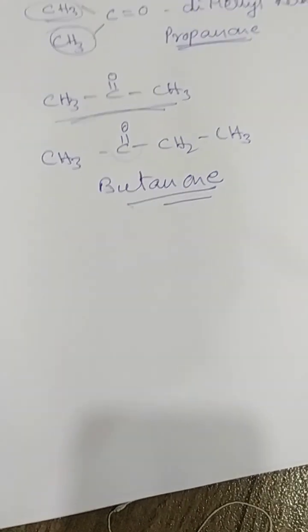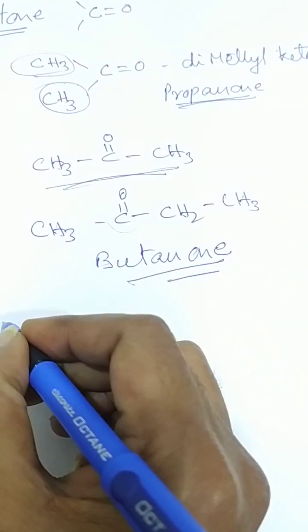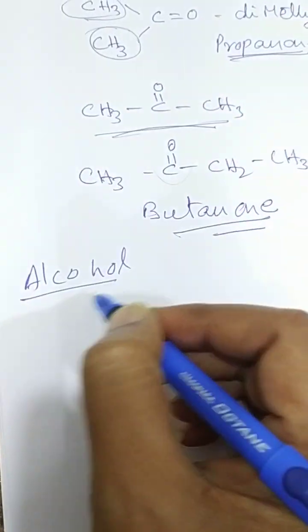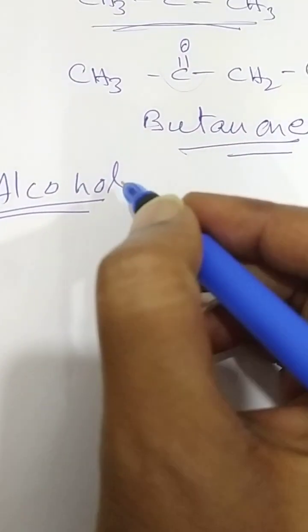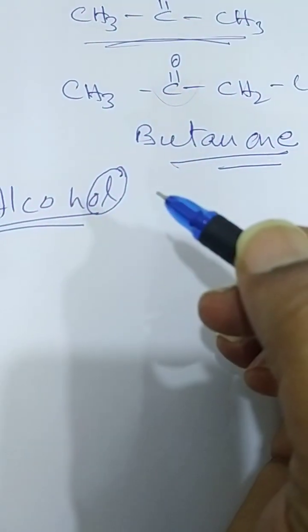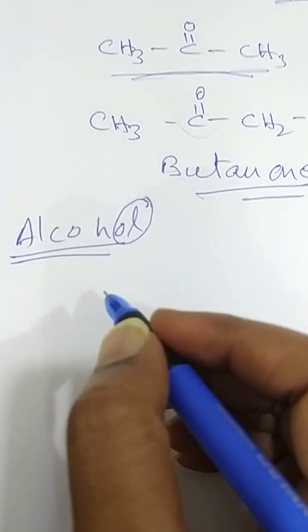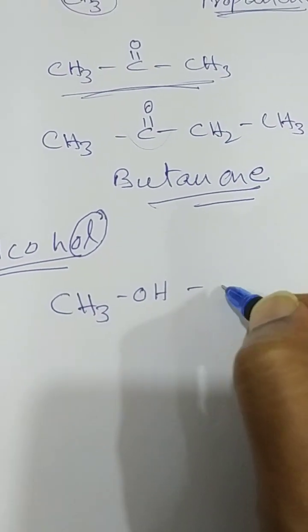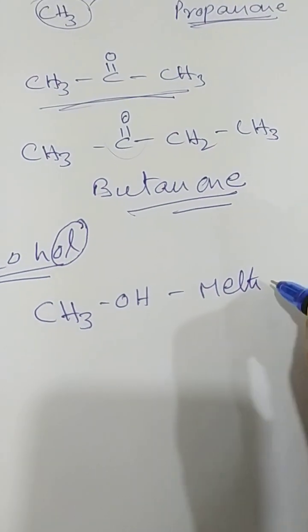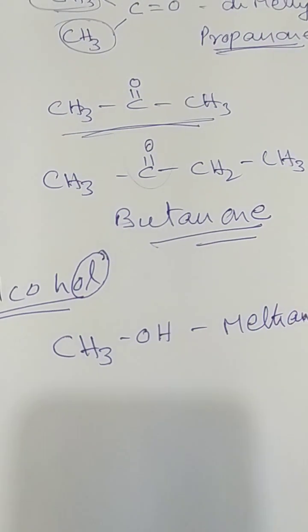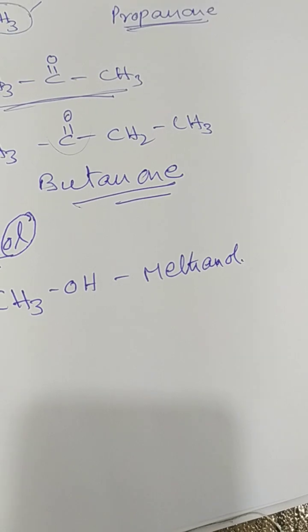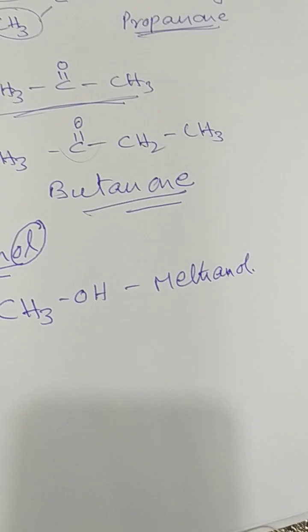Now we will go quickly to the OH group, that is alcohol. The alcohol group, OL, is important. It is very easy, there is no complexity in this. CH3OH means methane, meth, OL: methanol.